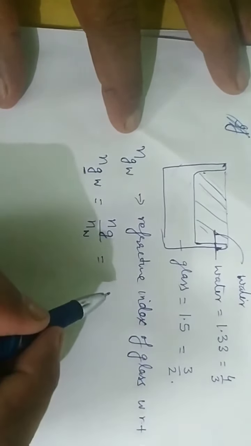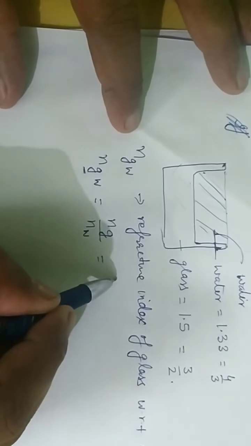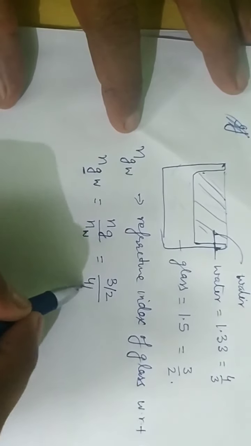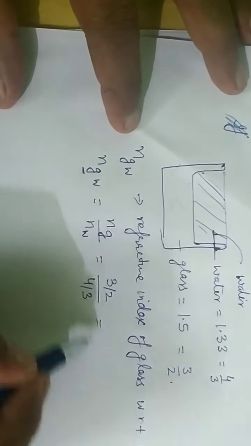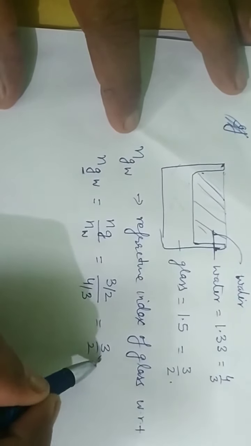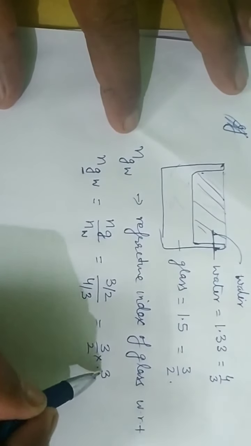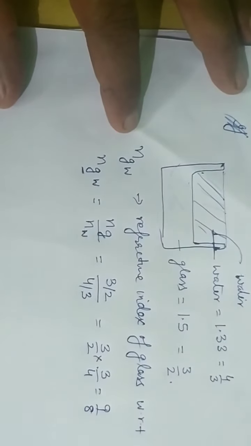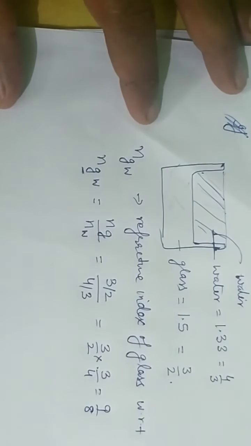The refractive index of glass is 3 by 2 and of water is 4 by 3. So when you solve it, 3 by 2 multiplied by 3 by 4, it is 9 by 8. So this is the refractive index of glass with respect to water.